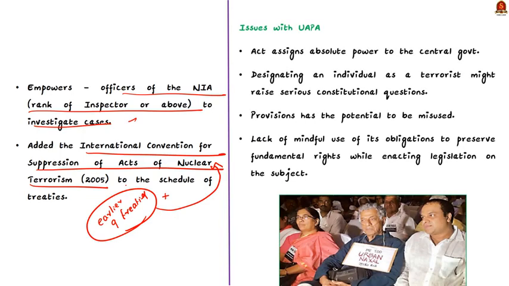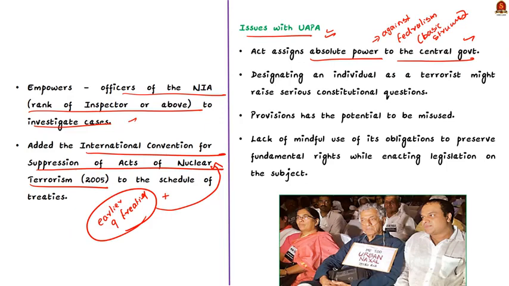These amendments are not without issues. Now let us see the issues associated with this amendment. The first issue is that the act assigns absolute power to the central government. That is, if the central government sees an activity as unlawful, it may declare it so in its official gazette. This affects the power relation between the central government and state government, in turn affecting the federal structure which is mentioned in our basic structure of the Constitution. So this is the first issue associated with the Unlawful Activities Prevention Act 2019 amendment.